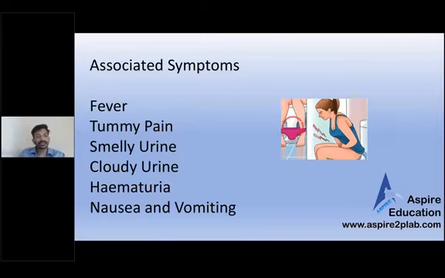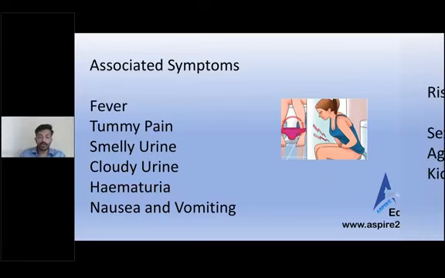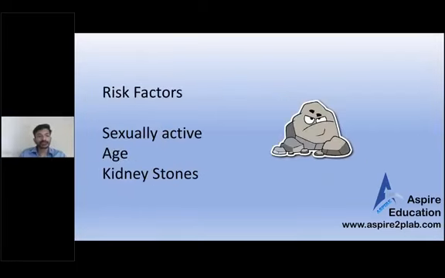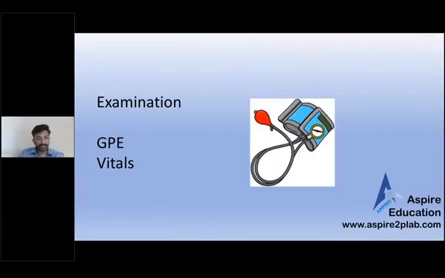Associated symptoms are the same as we discussed in the previous station: fever, tummy pains, cloudy smelly urine, hematuria, nausea, and vomiting. What are the risk factors? If the patient is sexually active, that's a risk factor. Also age and kidney stones. So these are the risk factors.